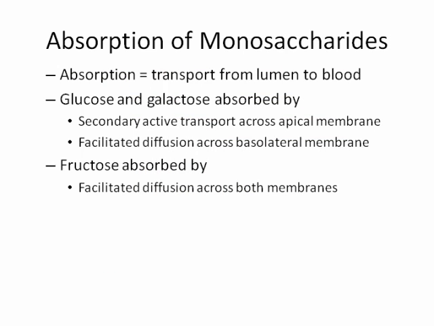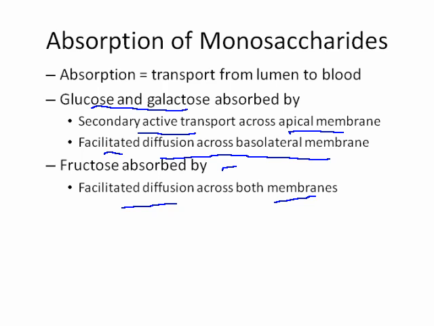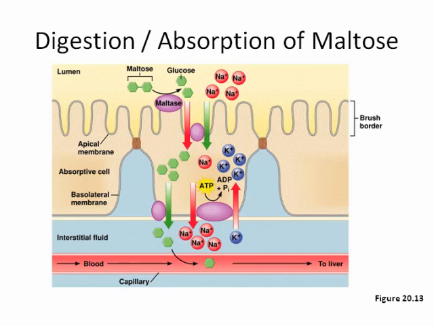So we have this active transport. Glucose and galactose are absorbed by secondary active transport across the apical membrane and facilitated diffusion across the basolateral membrane. Fructose is absorbed by facilitated diffusion across both membranes. So we'll take a look at these processes here on this next slide again.